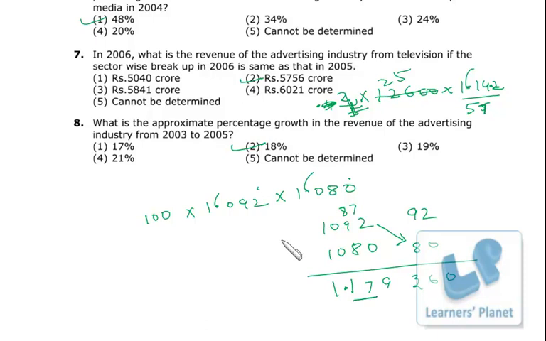And bit approximation can be done. Instead of this as 109.2, I just write it as 109. I just remove this decimal, I take 109 and this as 108. Now this is plus 9 from 100, this is plus 8 from 100. From this multiplication we have filled up 2 digits. This is 117. So this is precisely 1.1772.